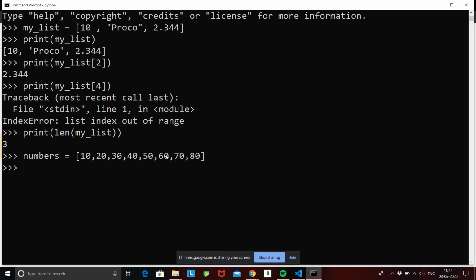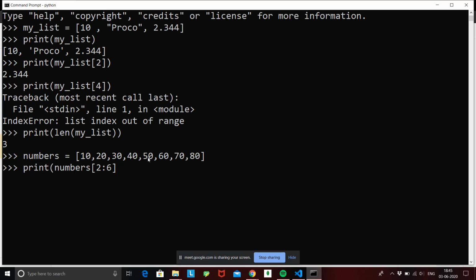Similarly, slicing we did yesterday, I am going to do print numbers, and I am going to slice my list. And from what index do I want to slice? 0, 1, 2. 30 is at second position. So from 2, and I'm going to give a range from 2 to 2, 3, 4, 5. And why 5? And I'm going to give you 6. Why 6? Because we know that in slicing, the range upper limit is going to be excluded. So if I give 5, my output will be restricted to 40. If I give 6, my output will contain 50.